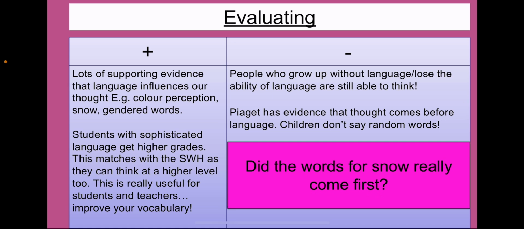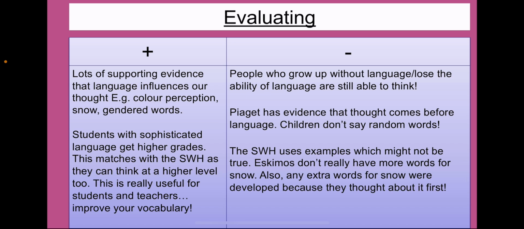And finally, the evidence from the Eskimos is somewhat challenged. Do the words for snow, did they really come first? So the Sapir-Whorf hypothesis is making reference to maybe some examples such as the Eskimos, which might not be true. Some people turn around and argue that the Eskimos don't actually have that many words for snow, that they are different types of snow.